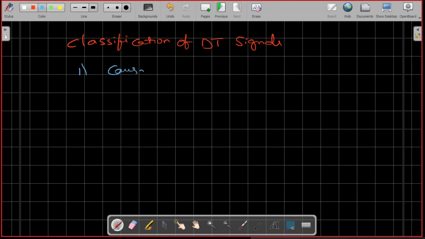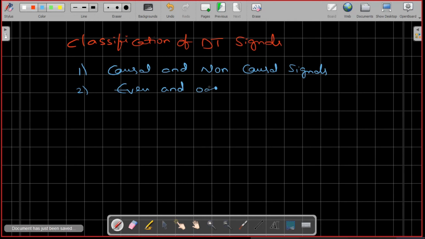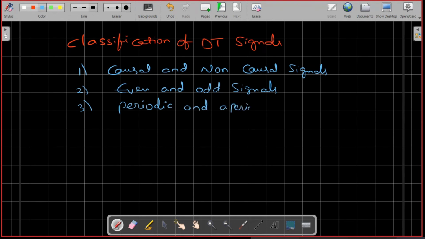One is causal and non-causal signals, the second one is even and odd signals, the third category is periodic and aperiodic signals, and the last one is energy and power signals.